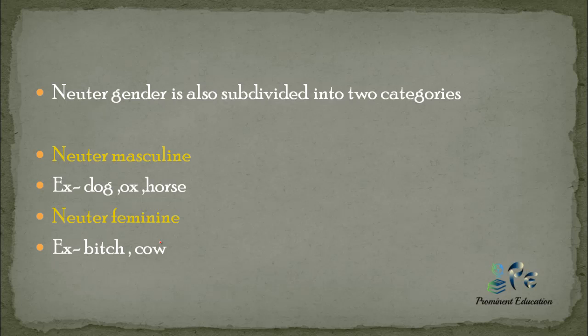Now neuter gender is also subdivided into two categories. As I have told you, neuter gender contains all animals. An animal can be male or female. If we talk about male animals, they come under the category of neuter masculine, and when we talk about female animals, they come under the category of neuter feminine. For neuter masculine, the examples are: dog, ox, horse. These come under the category of neuter masculine, and when we talk about bitch, cow, they come under the category of neuter feminine.